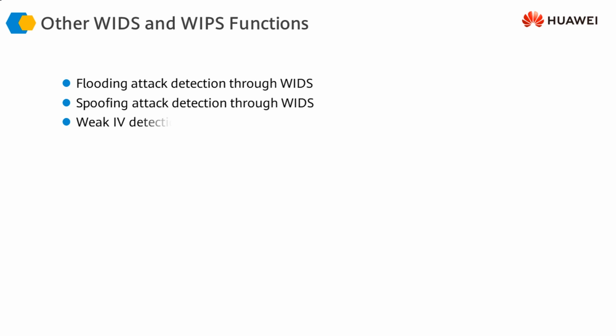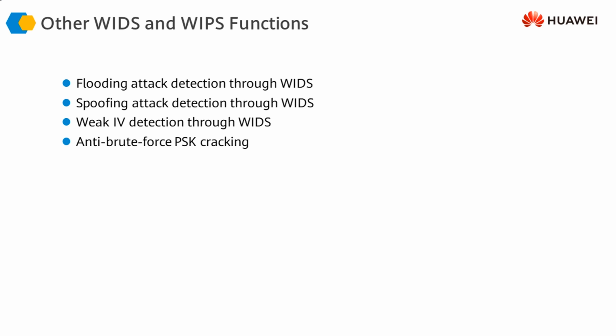The other common uses that we have for wireless IPS and wireless IDS, apart from handling rogue devices that should not be a part of the network, is this: there could be a user who is genuinely a part of your network but is trying to do something they should not be allowed to do, or who has unintentionally installed malicious software on their laptop or computer which is trying to do something it should not be doing. So IPS or IDS can check those undesirable behaviors as well.